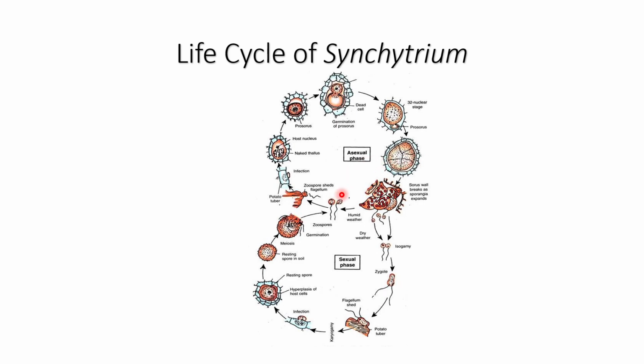There will be formation of a zygote, and this zygote will again infect the potato tuber, just like a zoospore, and it will again undergo formation of the resting sporangium, hyperplasia, and again the resting sporangium will undergo germination, and by the process of meiosis there will be formation of the zoospore. So this is the entire life cycle of Synchytrium.